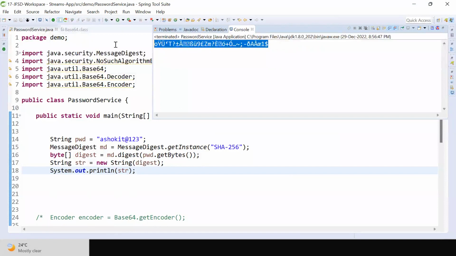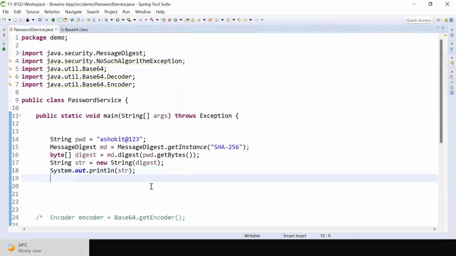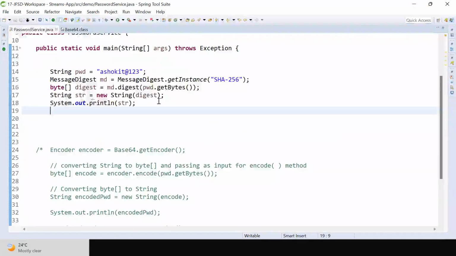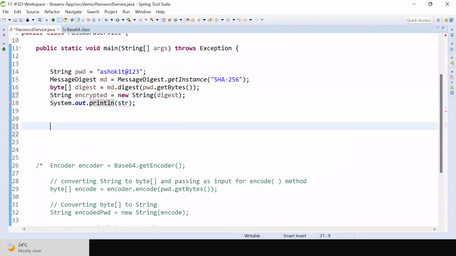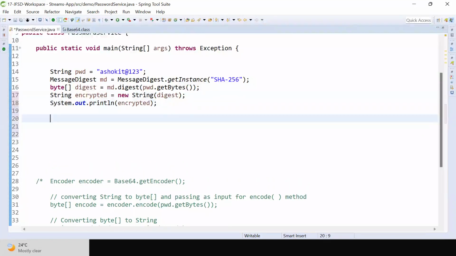These characters cannot be transferred over a network. That's why, whatever encrypted password is available, I want to encode that encrypted password so that the characters will be in a readable format and I can send it to the database and store it.